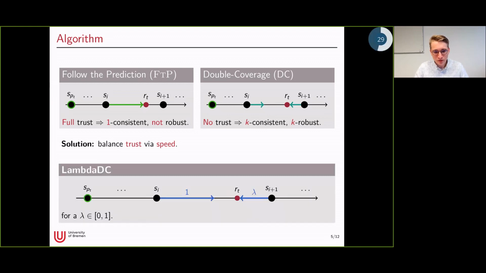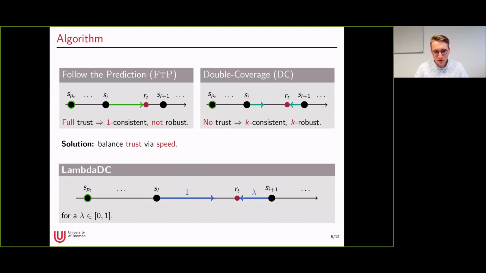And the algorithm which we come up with, and we call lambda DC, is the following. So first of all, use a hyperparameter lambda between 0 and 1, which expresses how much we trust the prediction. And we then do the following. When a new request arrives, we move the server which is on the same side as the predicted server with speed 1, and the server on the other side with a lower speed lambda.